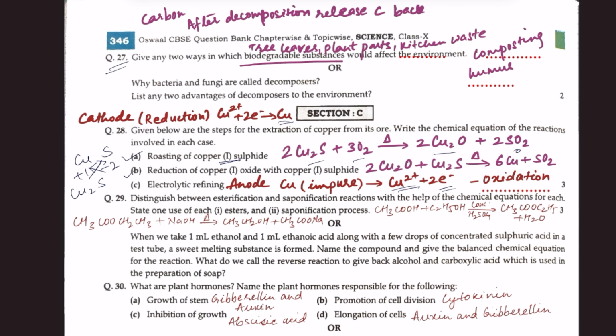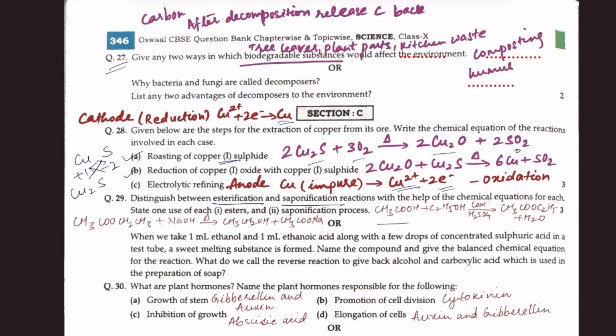Question 29. Distinguish between esterification and saponification reactions with the help of the chemical equations for each. State one use of each, esters and saponification process. What is esterification? Esterification is the reaction of an organic acid. Take the example of acetic acid, also known as ethanoic acid.